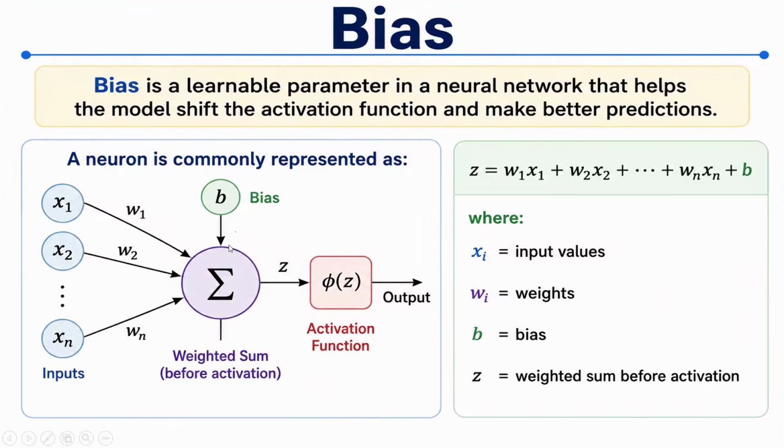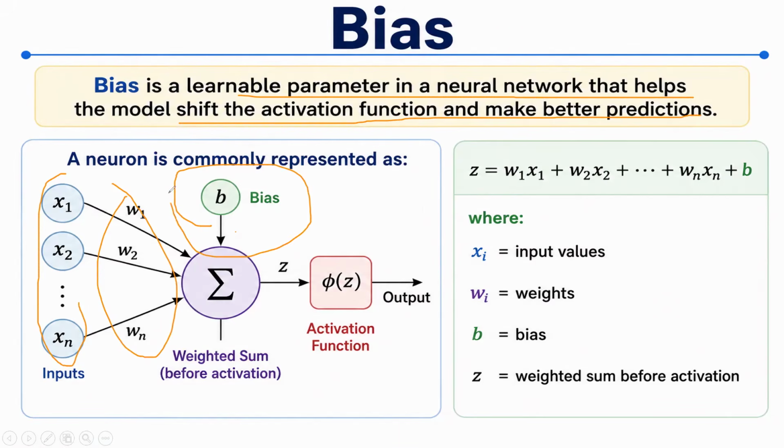So next is bias. We have gone through the weight, now let us see the bias. So what is bias? Bias is a learnable parameter in the neural network that helps the model to shift the activation function and make predictions better. So there is input, there is weight. The summation of input and weight is calculated and then bias is added. So what is the importance of bias? It is used to shift the activation function and make the prediction better.